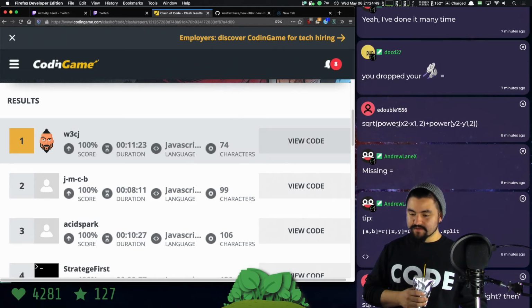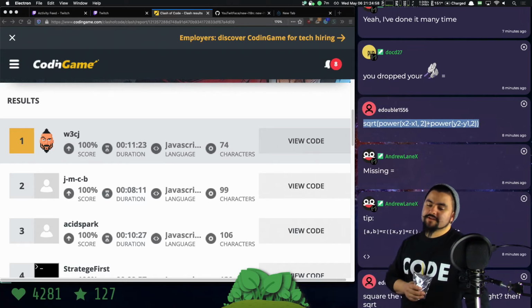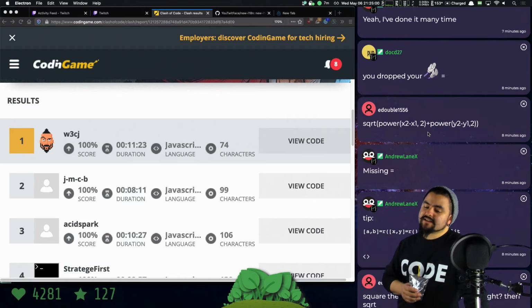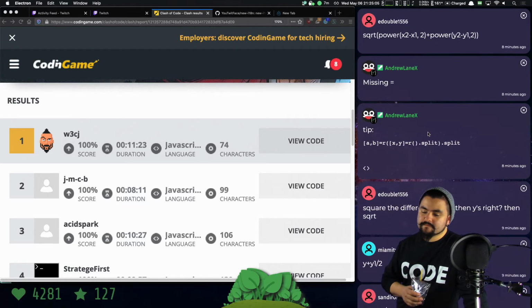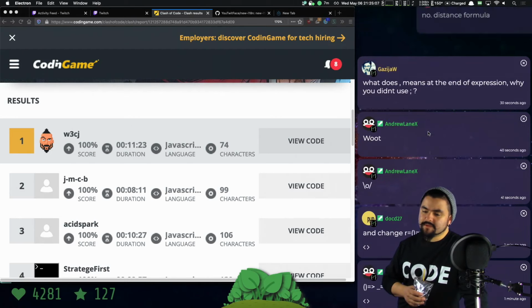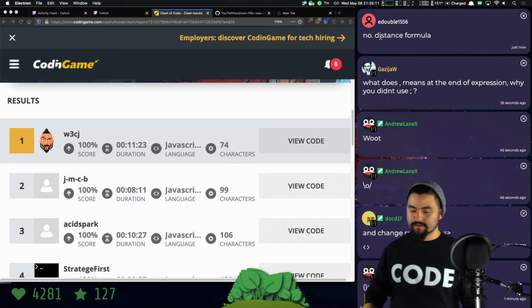Square root of x minus x raised to the 2nd power. Interesting. Is this the midpoint formula as well? Would that have been shorter? Probably not, because I would have had to have done math.square root. Yeah, I don't know if that's the formula, though. No, that's the distance formula. Ah, okay, yeah, we didn't want the distance. We wanted the midpoint.